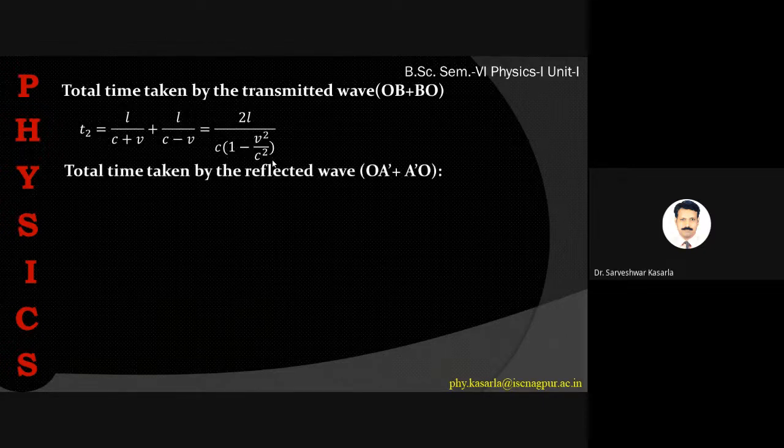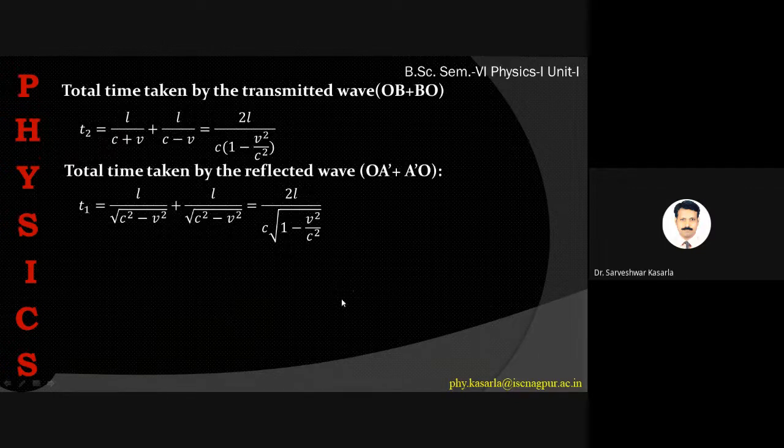Now the total time taken by the reflected wave, this is the vertical direction, that is OA dash and A dash O. That will be calculated by simple vector calculus. T1 is equal to L upon under root of c square minus v square plus L upon under root of c square minus v square.